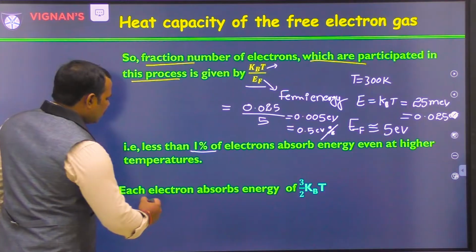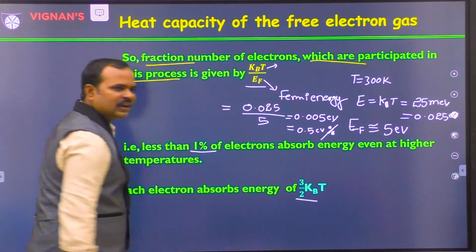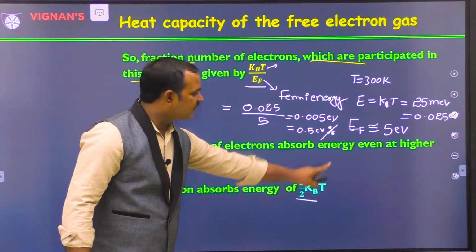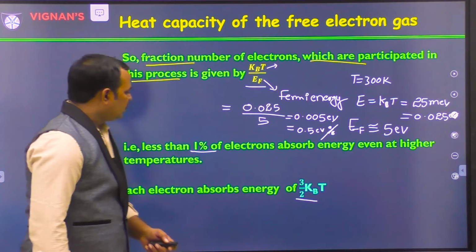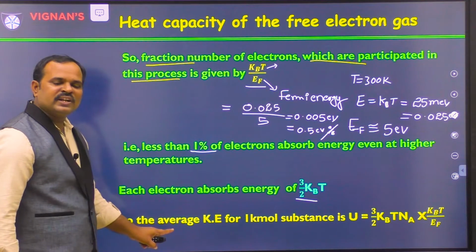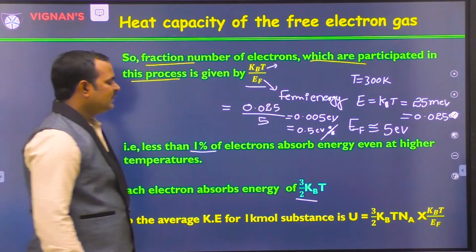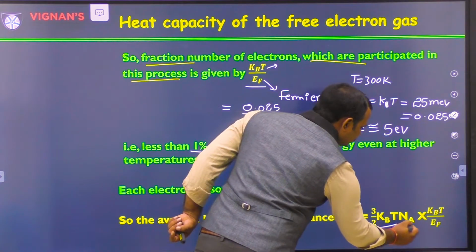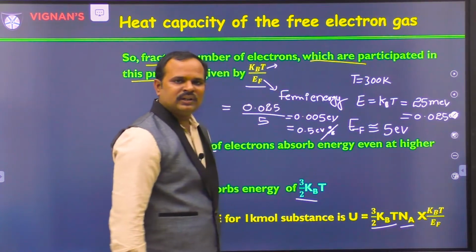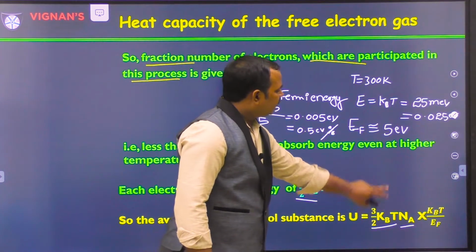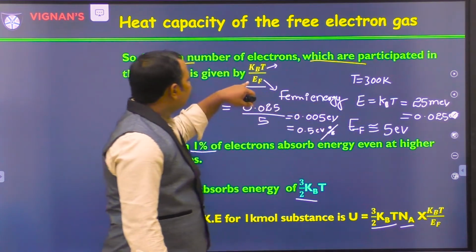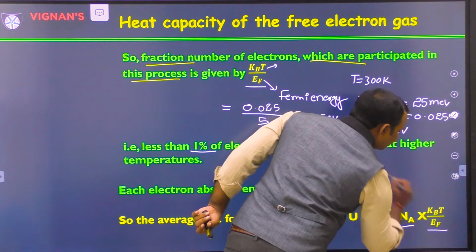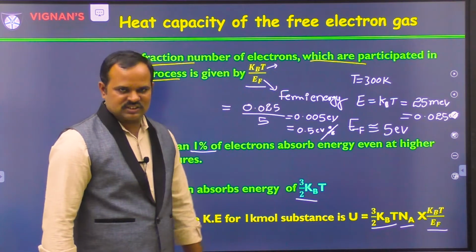Now the electron absorbs this much energy, as per the equipartition energy theorem. So each electron absorbs 3/2 kBT. This is the heat energy absorbed by every electron. Now if you have 1 kilomole of substance, then the kinetic energy is 3/2 kT into Na, multiplying with the Avogadro number. However, only the fraction kBT by EF of electrons is getting excited into higher energy states.